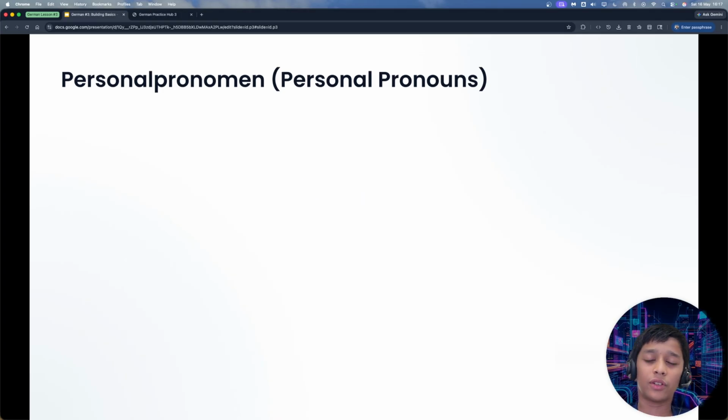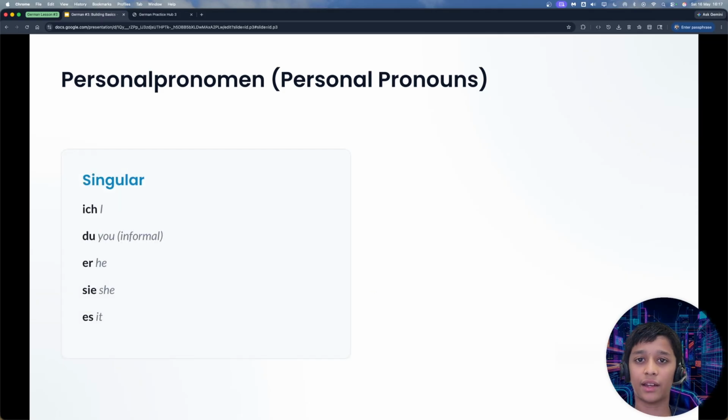So before we use words, we need to know who is doing the action. These are called personal pronouns here. Let's start with the singular ones, just one person. Ich means I, du means you, which is informal for friends and family. Er means he, sie means she, and es means it.